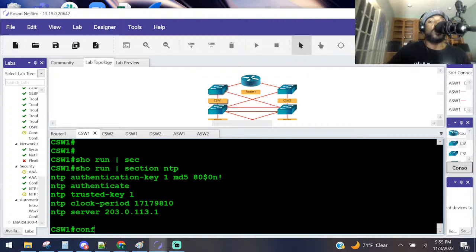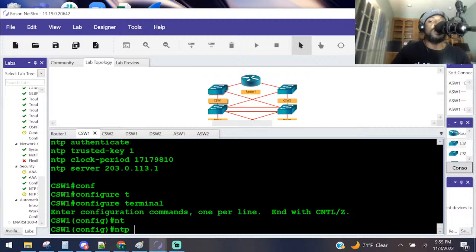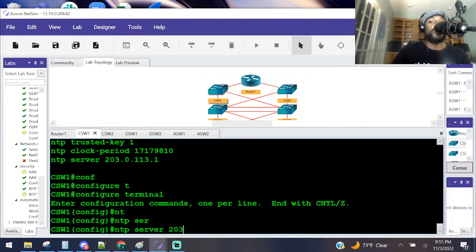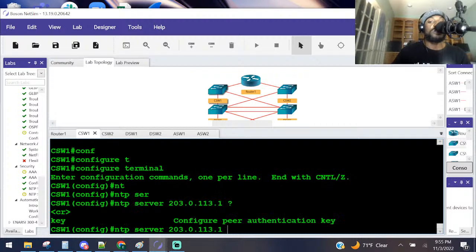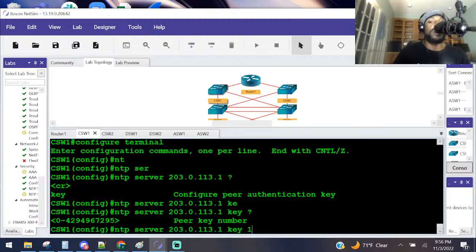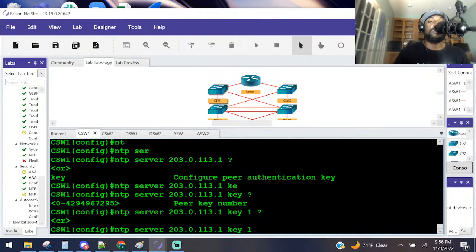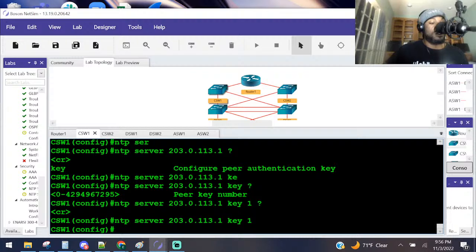I'll show y'all. Go to global config mode. I'm glad I looked at that. NTP server 203.0.113.1, the question mark you'll see right there. Now you need to reference the key. What's the key ID? 1. Question mark, you got the CR return, boom. And then after that, on CSW1, display the NTP status. Is he still synchronizing his time? How do we do that? Show NTP status.